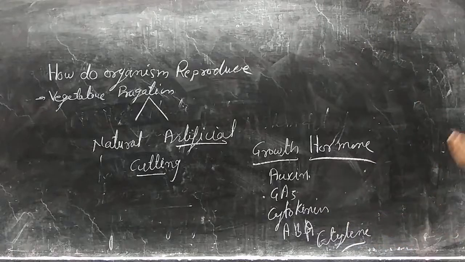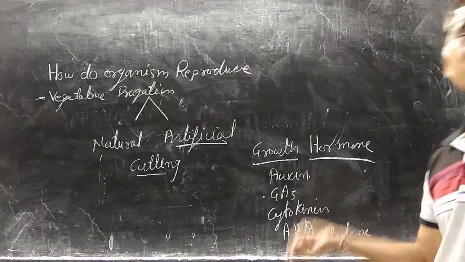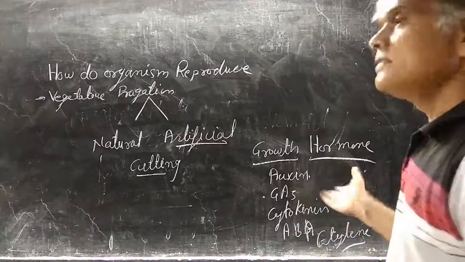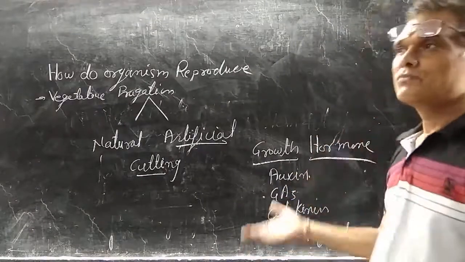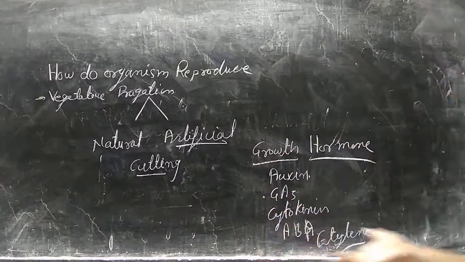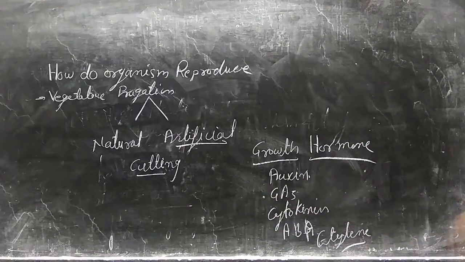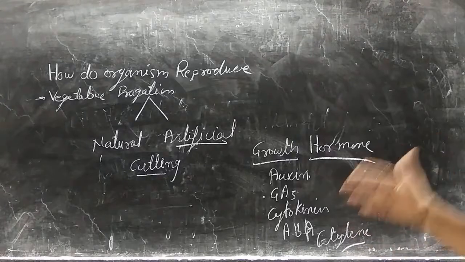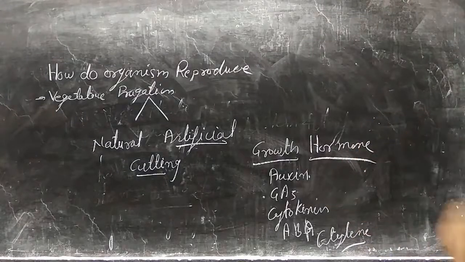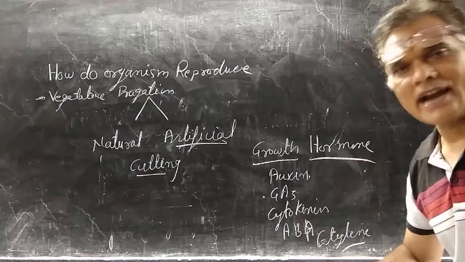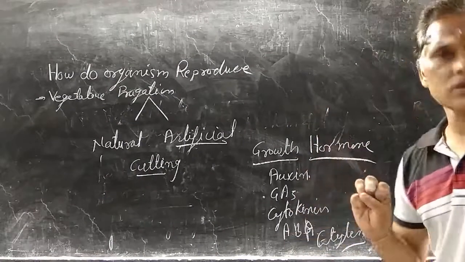These are chemicals which are produced naturally in plants and are also made by scientists commercially in factories by synthetic procedures. So these growth hormones can promote or retard the growth of plants.